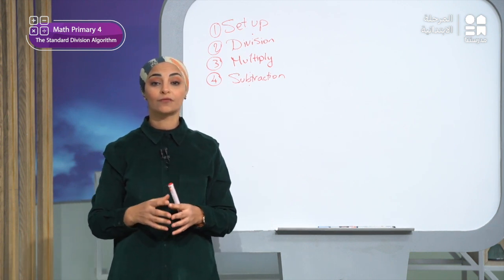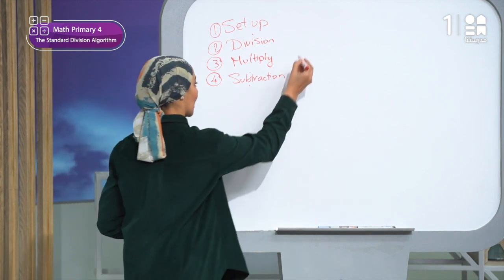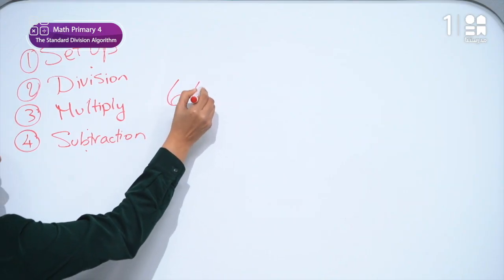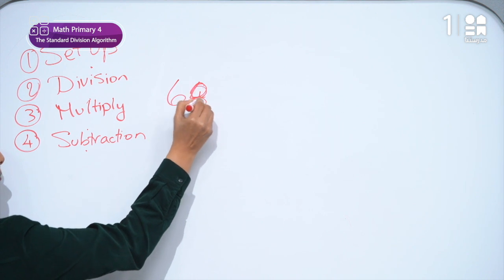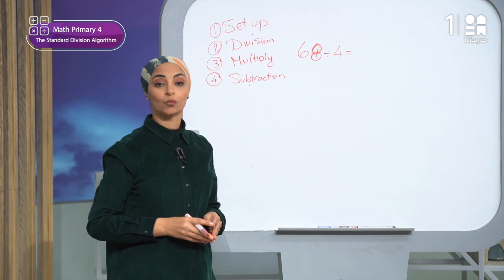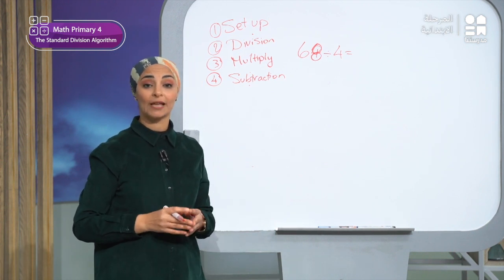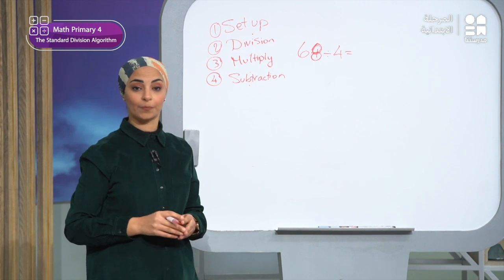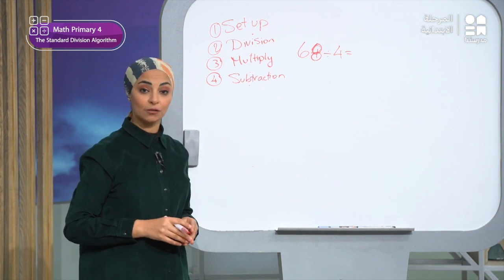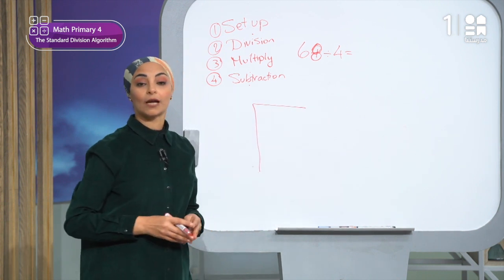Now I want to divide 68 divided by 4. Right? Here I have 68 divided by 4. Okay, then what should I do? I will start by setting up the problem. That means I will write my problem using the standard form. I will draw the division symbol like you see here. Okay, then what should I do?